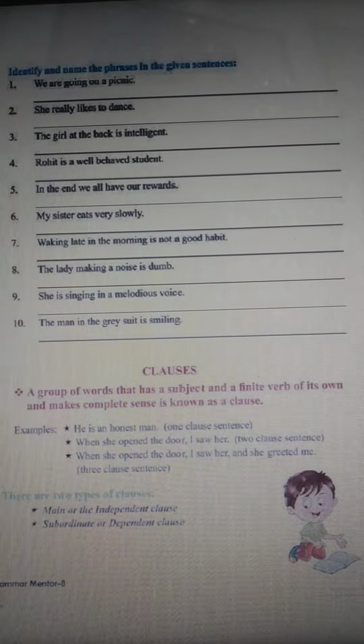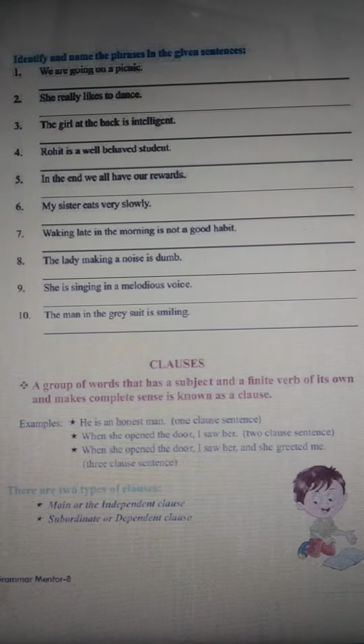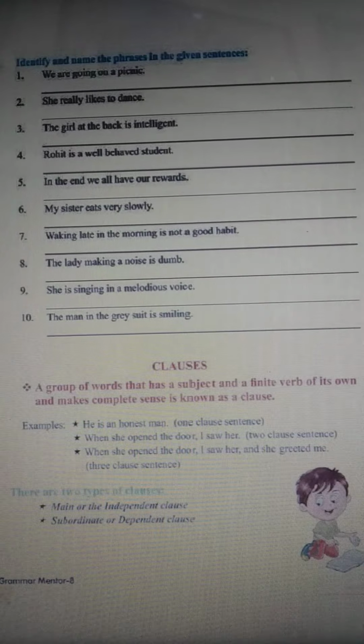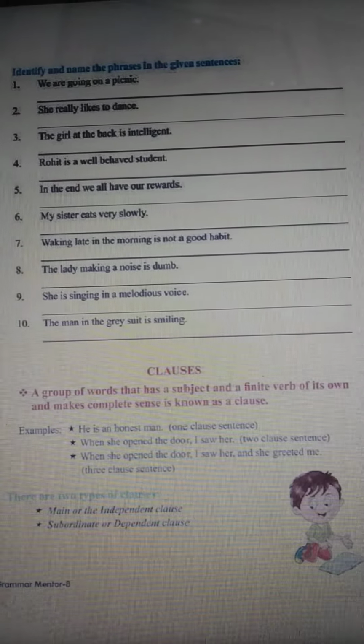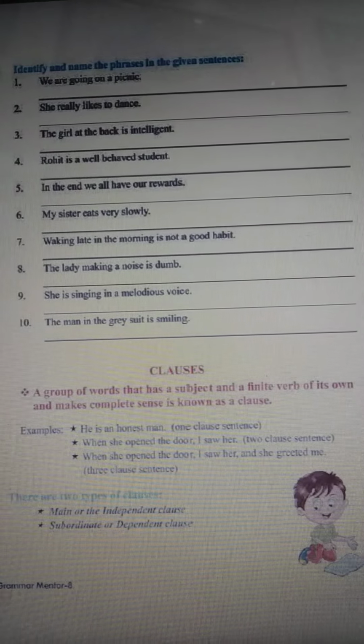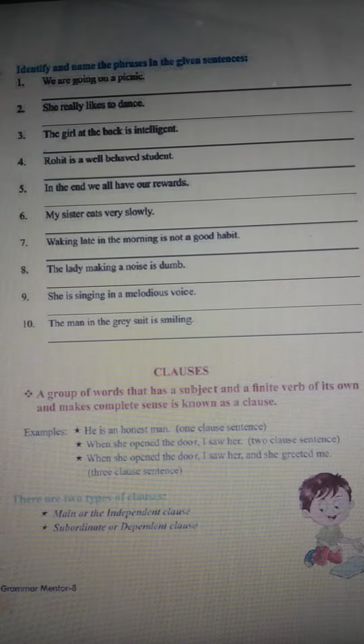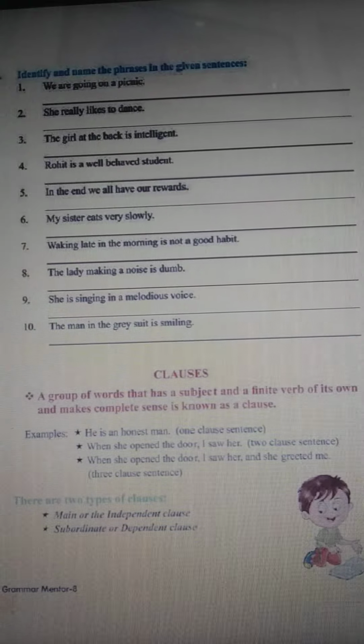Now in clauses, just the opposite. That means it's a group of words that has a subject and a finite verb of its own and makes complete sense. So this particular one is known as a clause. For example, he is an honest man.